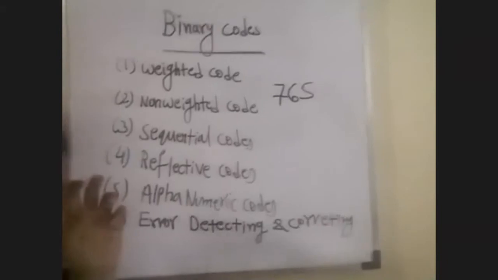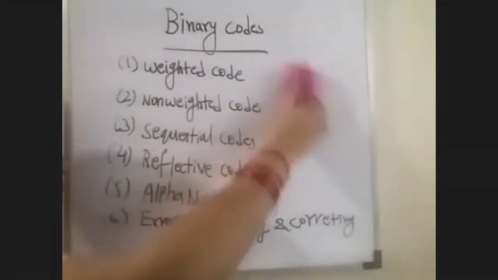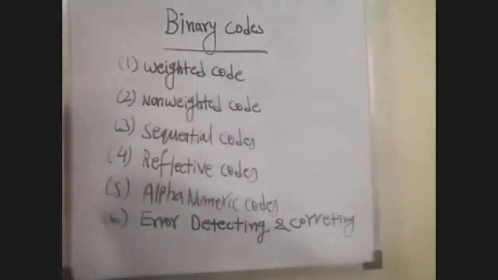Weighted codes can be categorized in two ways: binary and BCD.